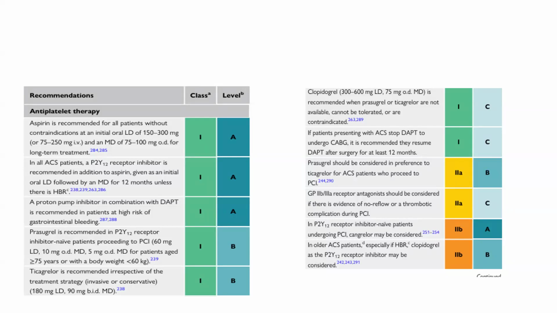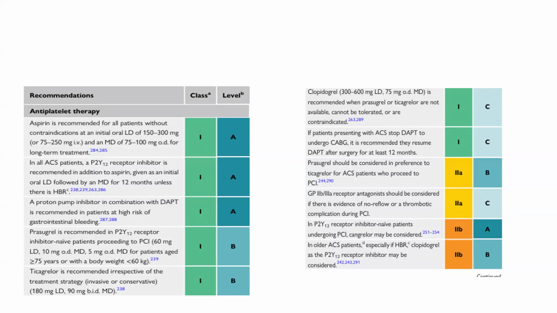Prasugrel is recommended as the P2Y12 receptor inhibitor in patients proceeding to PCI. That is a 60 mg loading dose and a 10 mg OD maintenance dose, with a 5 mg OD maintenance dose for patients aged 75 years or more with body weight of less than 60 kg. This is class of recommendation 1, level of evidence B.